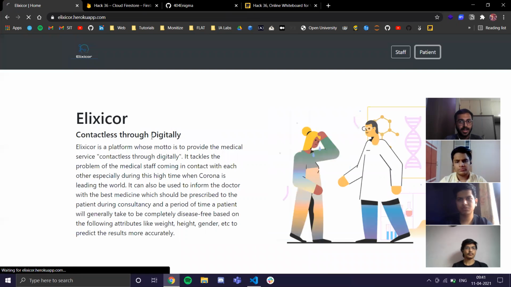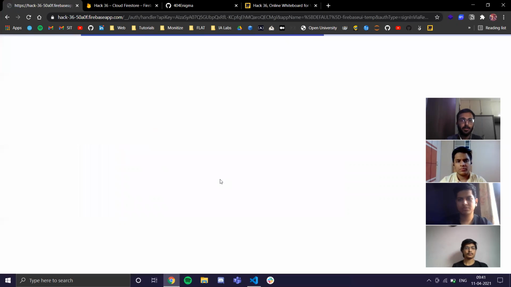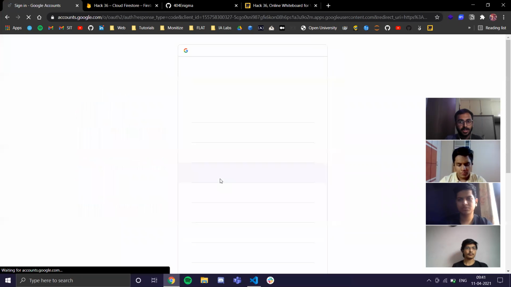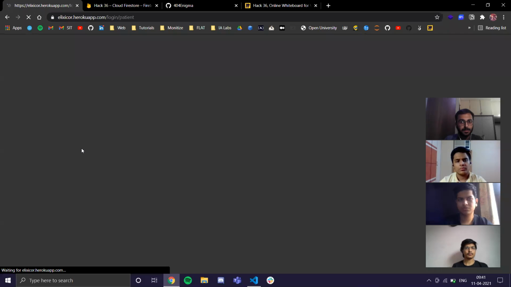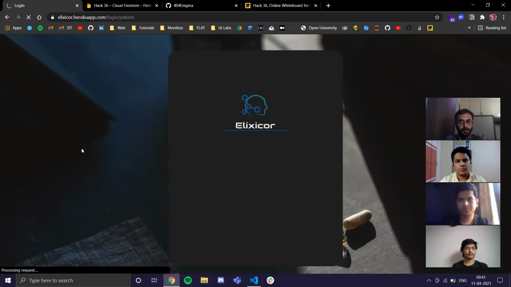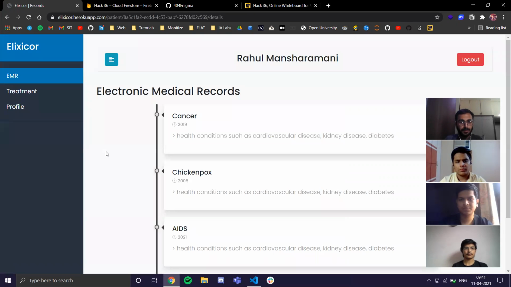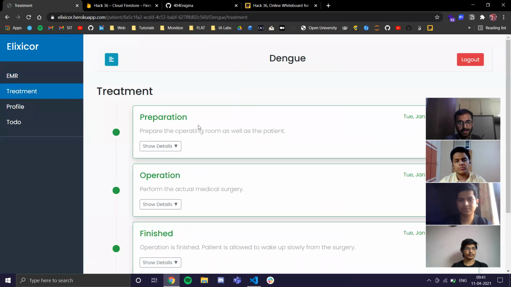Now, if we go to the patient access, they can track their status provided by the admin portal, which is staff. So if we log in through patient access, they can see electronic medical records here and treatment as well of the current disease.